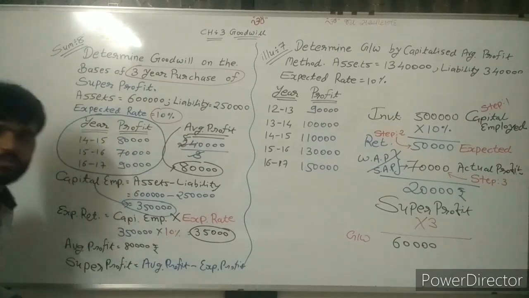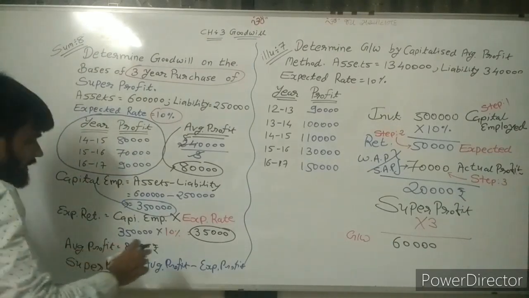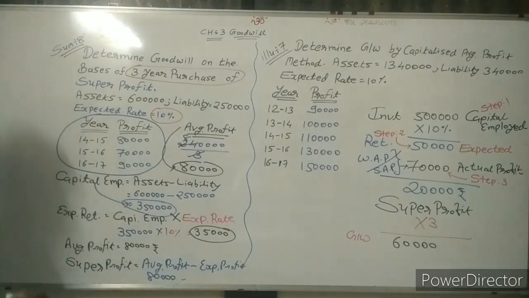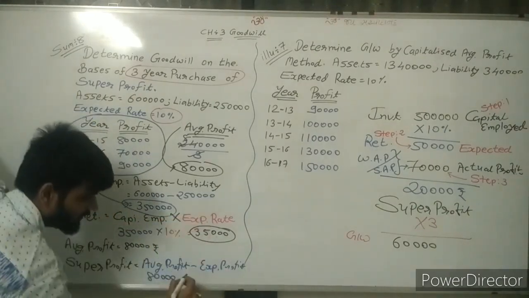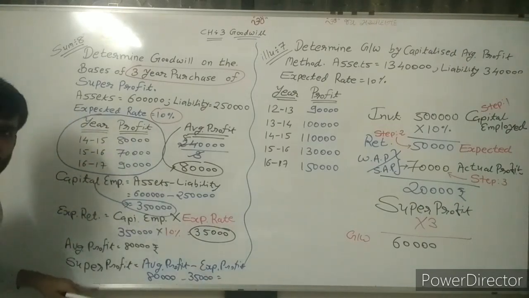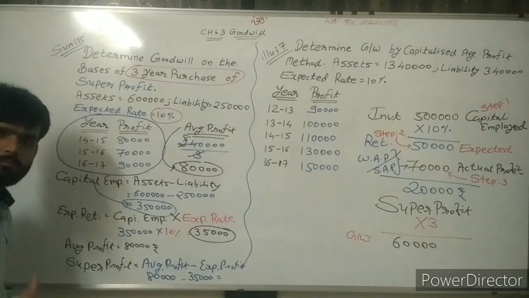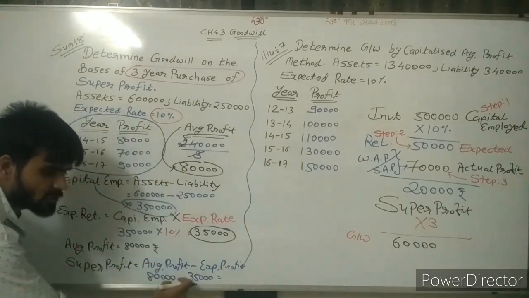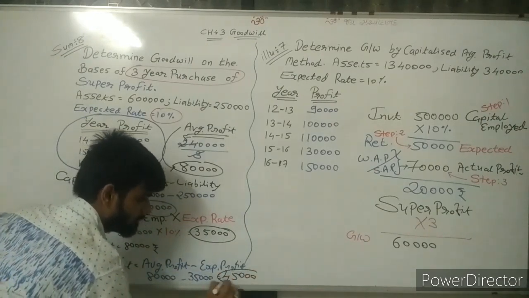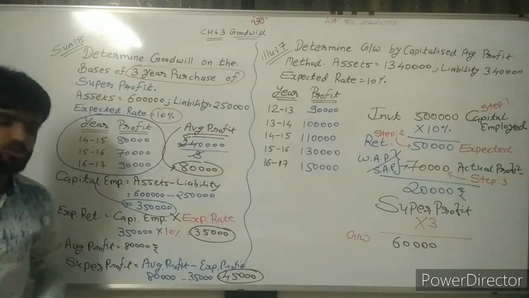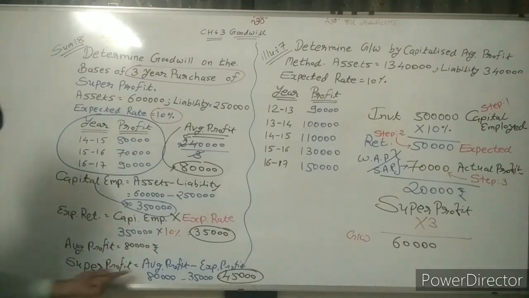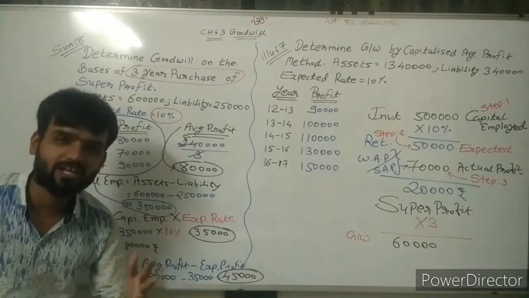So average minus expected. What is my average profit? Average profit is 80,000. What is my expected profit? Sir, expectation is 35 only. So minus 35. What is my super profit? How many rupees did I earn more? So find the difference of these two. That is 45,000. So my super profit is rupees 45,000.